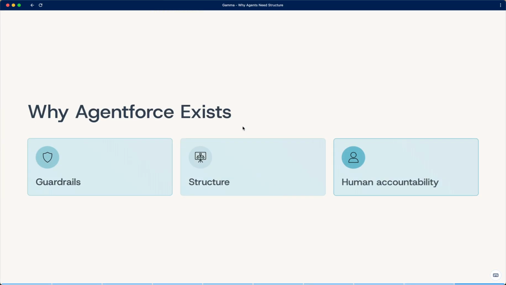Slide 10. Why Agentforce exists. This final slide explains why Agentforce exists. It wasn't built to remove humans from decisions. It was built to enforce guardrails, structure, and accountability. Foundations before build, structure before scale. Next, we'll look at the first structural layer in detail. Classification, how an agent frames a decision.